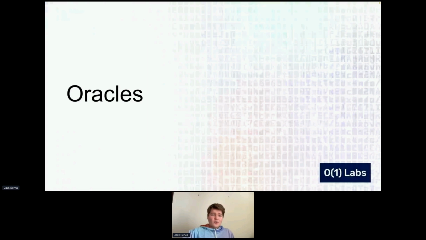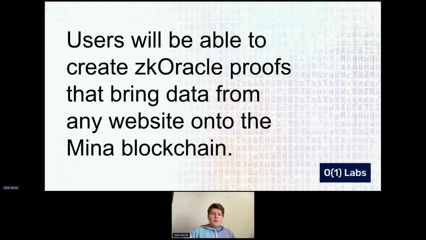Finally, oracles work a little bit differently. Users will be able to create zk oracle proofs that bring data from any website onto the Mina blockchain. I don't know a lot about how this works specifically. It's complicated and has a sizable MPC component, but we have a couple of people at O1 Labs who are working on this. Practically, it will allow you to go to a website, prove that you went to this website at a certain time, and that it responded with some data. Then you have this non-interactive proof that you can pass as an argument into a smart contract, or even just give to somebody.